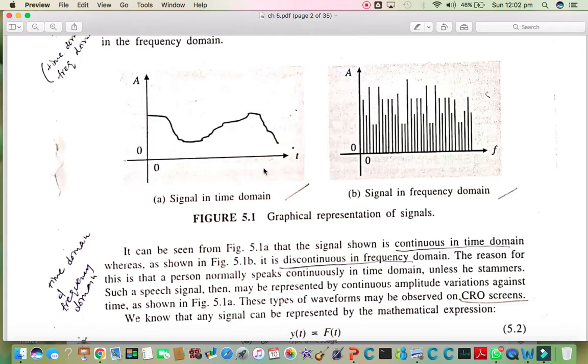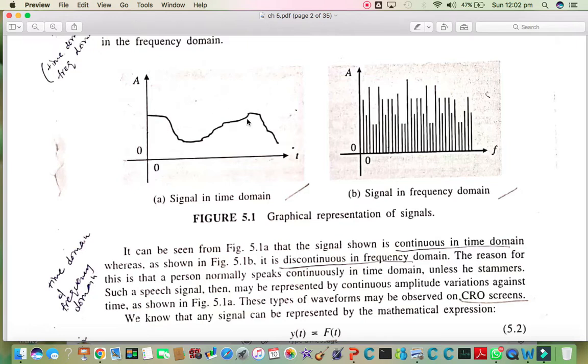If we want to do some kind of signal processing on this signal, this is a continuous signal because the human is talking continuously and not in the form of a robot repeating words one after the other.